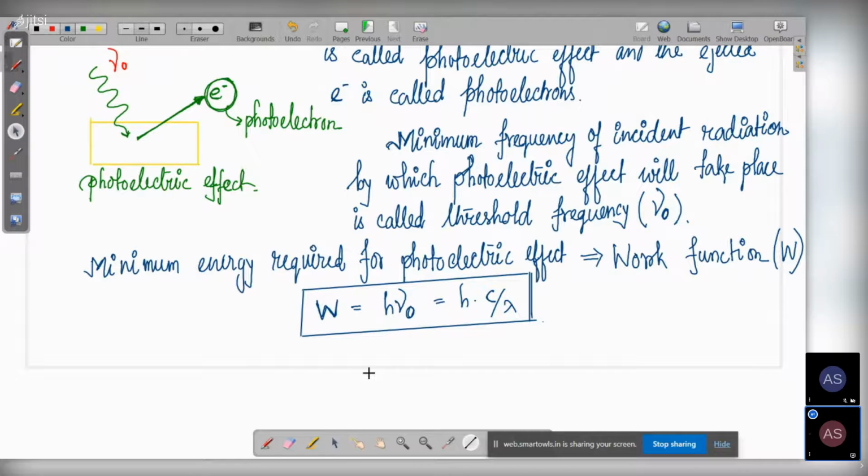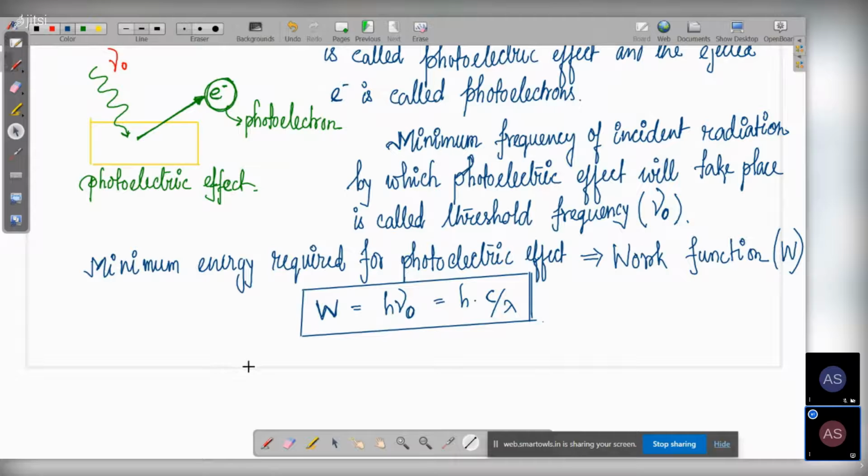But now the situation is, what did Einstein observe when someone gives more frequency than the threshold frequency? Since the minimum frequency has to be given, what if someone gives a frequency greater than the threshold frequency? So then what will happen?